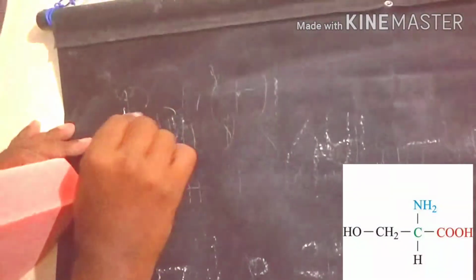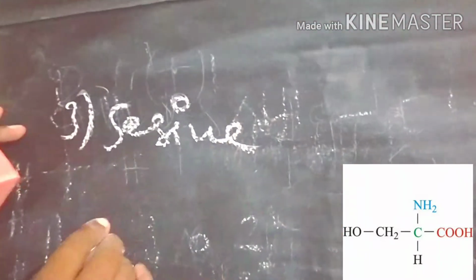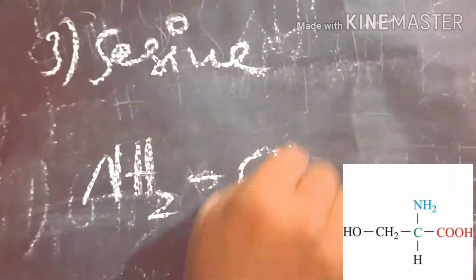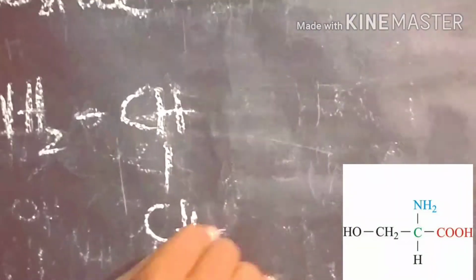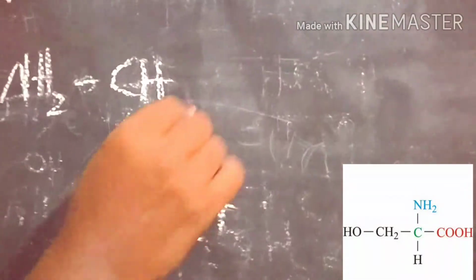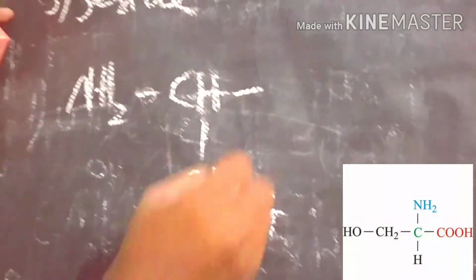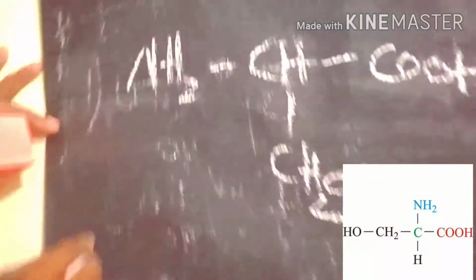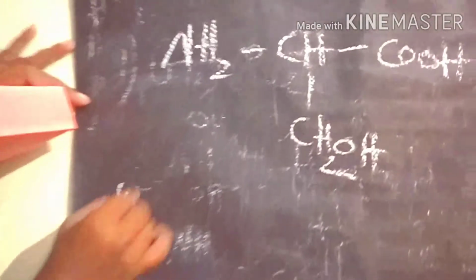So this is the third amino acid, serine. In this case, the R group is substituted by a hydroxymethyl group, like CH2OH, COOH. The fourth one, threonine.